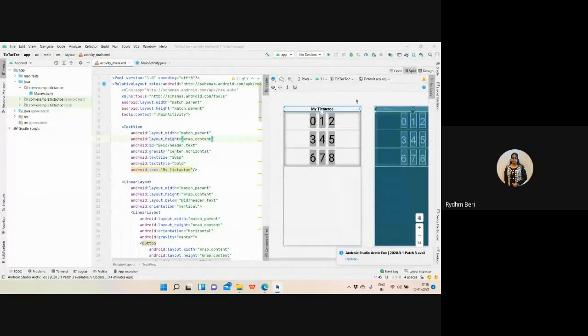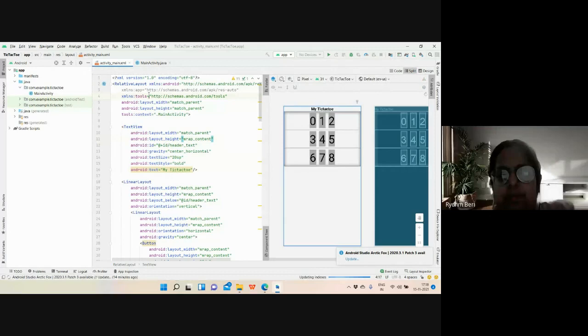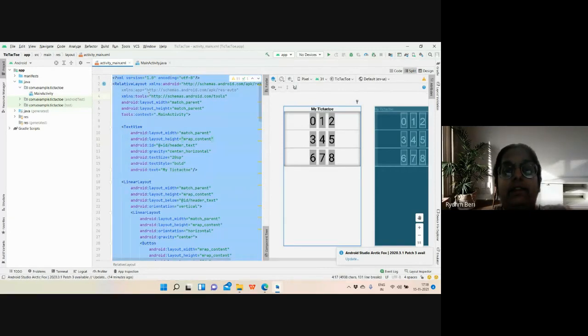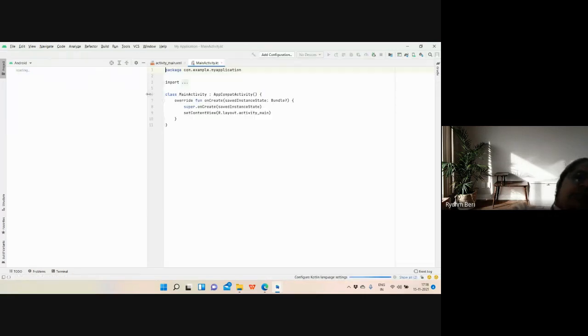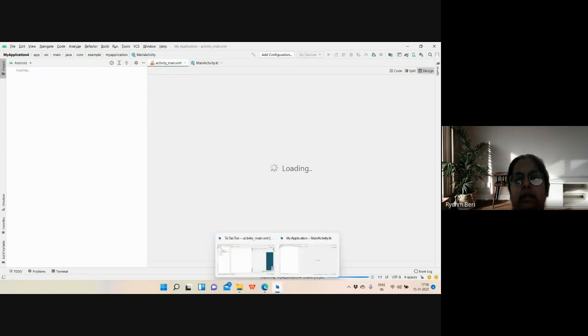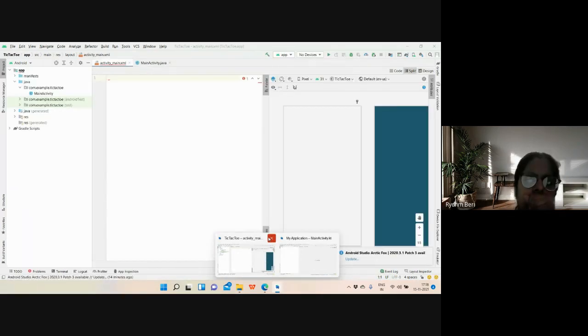Now see, when you actually start a project, you will have an activity which has nothing, or some sort of code like this. My project opened. Let me close the previous one.